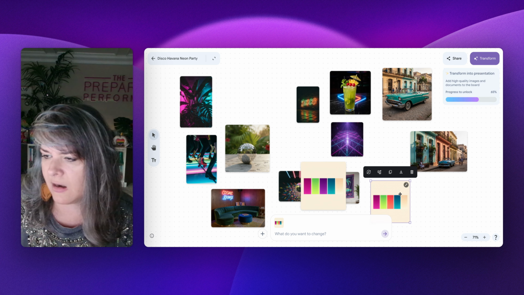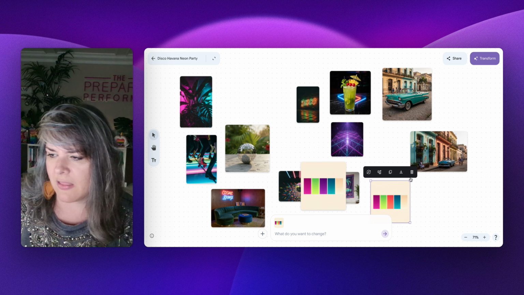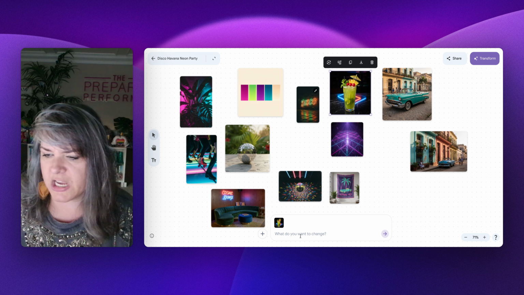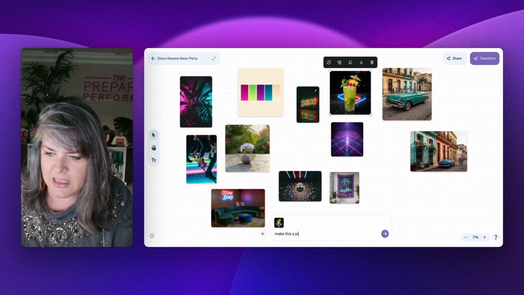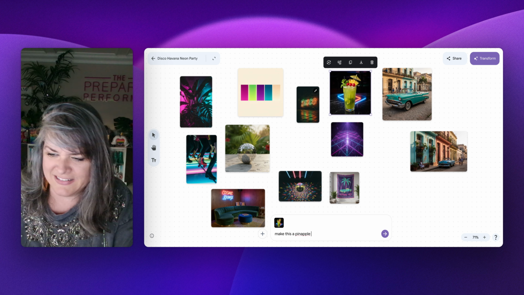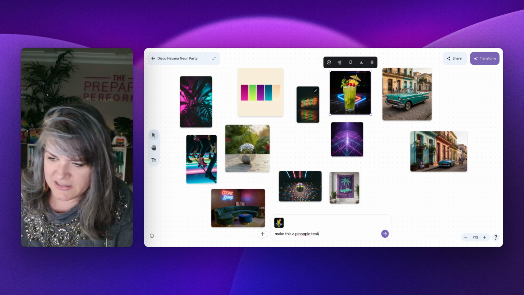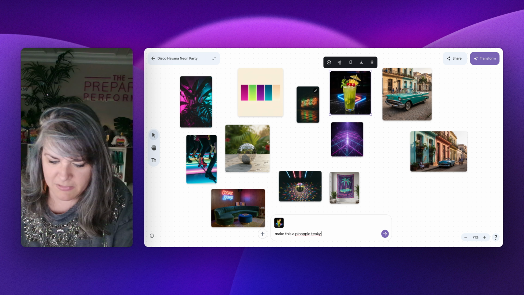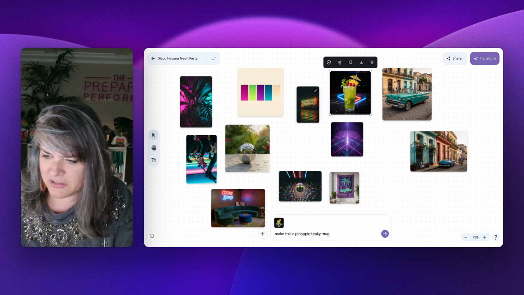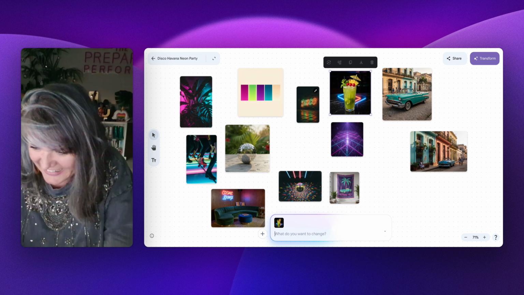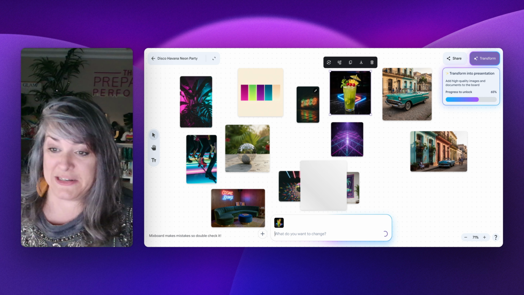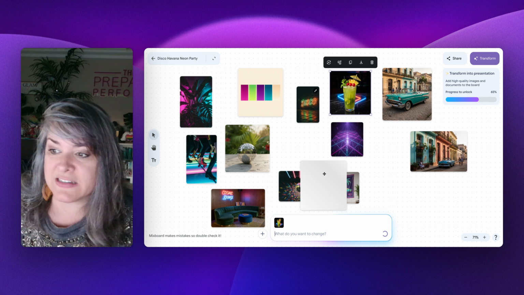So I'm going to come in here. I'm going to delete this. I'm going to leave that there. I'm going to remove this one or change it. I'm going to say, make this a pineapple tiki mug. How do you spell tiki? I don't think that's right, but that's okay. Okay. Then what I can do is I can start to combine these together.